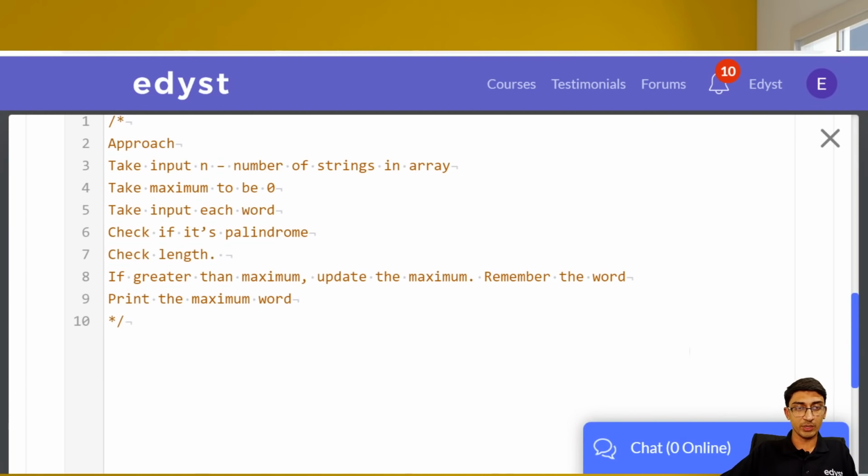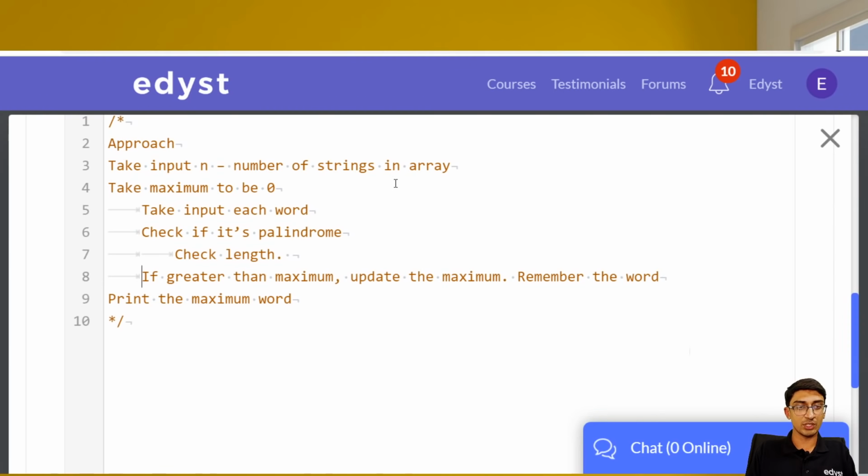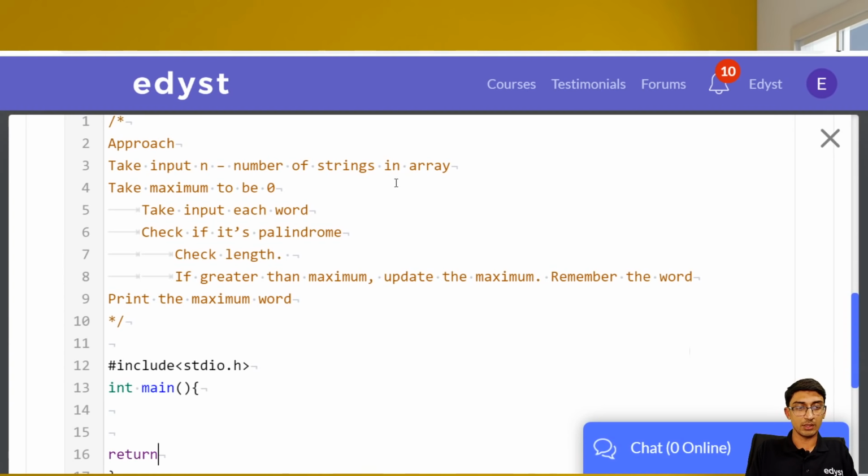Alright, so we are on the coding editor over here, and this is the approach that we've written. Take the maximum to be 0, take input n, then take input for each word, then check if it's a palindrome, then we'll check the length. If it's greater than the maximum, update the maximum and remember the word. Finally, we'll print the maximum word. Alright, let's get started. So let's do #include <stdio.h>, int main, return 0, right? So this is the basic part.